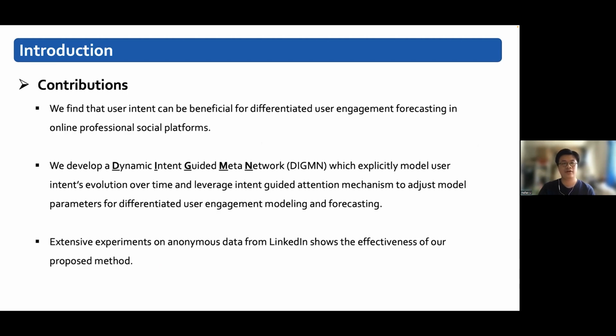In this work, our contributions can be summarized as follows. First, we find that user intent can be beneficial for differentiated user engagement forecasting in online professional social platforms. Second, we develop a dynamic intent-guided meta network, which explicitly models user intent evolution over time and leverages an intent-guided attention mechanism to adjust model parameters for differentiated user engagement modeling and forecasting. Third, extensive experiments on anonymous data from LinkedIn show the effectiveness of our proposed method.